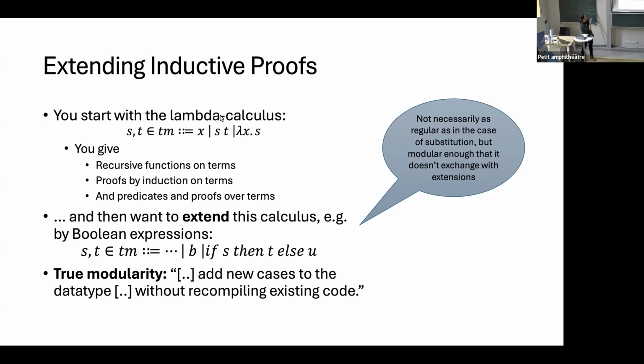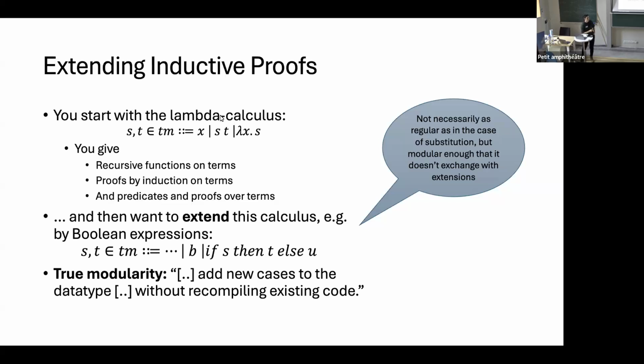So for example, we might start with something like the lambda calculus, and we might want to give recursive definitions on terms, proofs by induction on the terms, and predicates and rules, predicates and proofs over these terms. And then we might later want to extend this calculus, for example, by Boolean expressions. And by extending, I mean that it's not necessarily as regular as in the case of substitution, where I know exactly what to do, it's basically just a functor over the syntax.